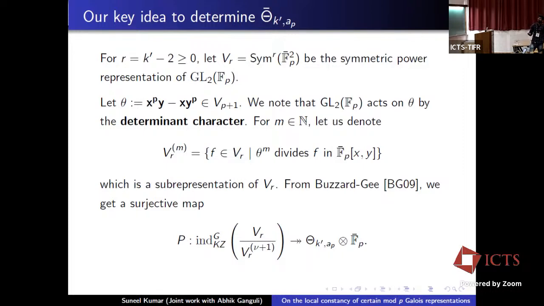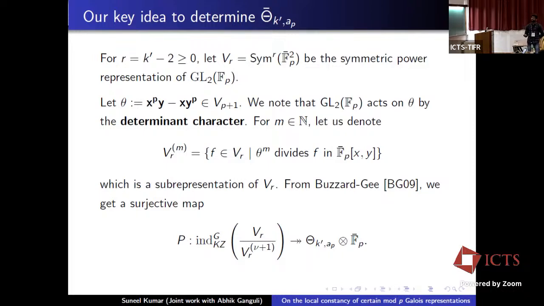Since GL2(F_p) acts on θ via the determinant character, this V_r^m subspace becomes a sub-representation of V_r. Then, using a result of Buzzard-Gee, we get the following surjection.